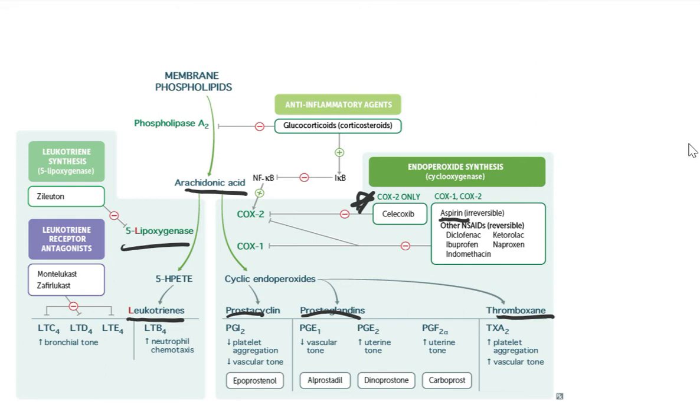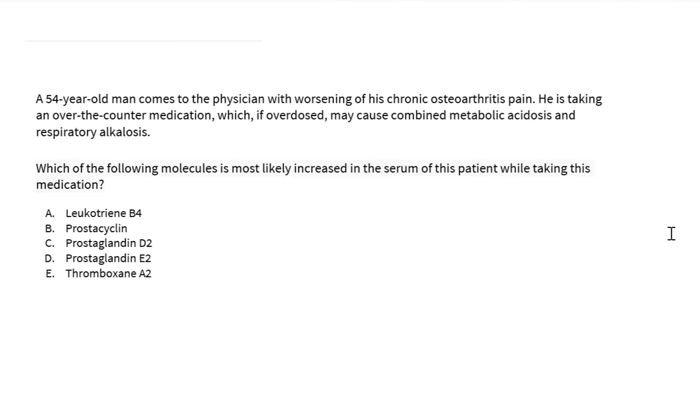Now that we understand arachidonic acid metabolism, let's go back to the vignette. A 54-year-old man comes to the physician with worsening of his chronic osteoarthritis pain. So he has pain due to inflammation of his joints. Arthro means joints, itis means inflammation, so chronic osteoarthritis pain. He's taking an over-the-counter medication, which, if overdosed, may cause metabolic acidosis and respiratory alkalosis. Some patients who take too much aspirin experience a side effect, which is a combined metabolic acidosis and respiratory alkalosis.